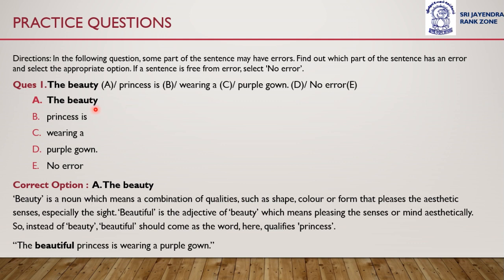In order to identify the error part, you must know what should be the correct sentence as well. Okay, that is how you will gain confidence. And everything is about accuracy. Therefore, you need to attempt as many correct answers as you can. But you cannot just use hunch in order to point out the error. You must know what is the error and you must know it accurately. Okay, so let us move on to question number 2.